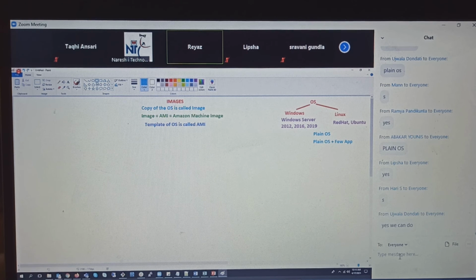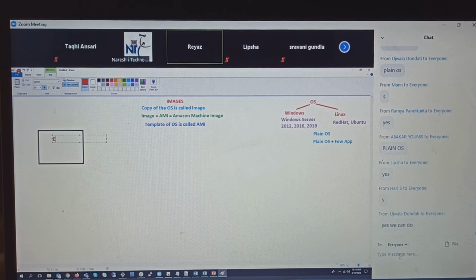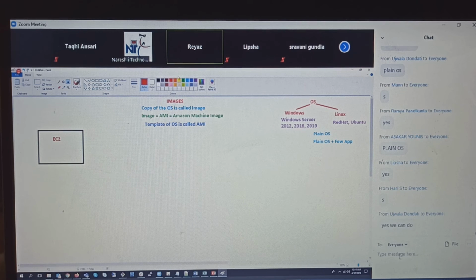Let me give an example. Let's say this is our EC2 instance. In this we have volumes, no?